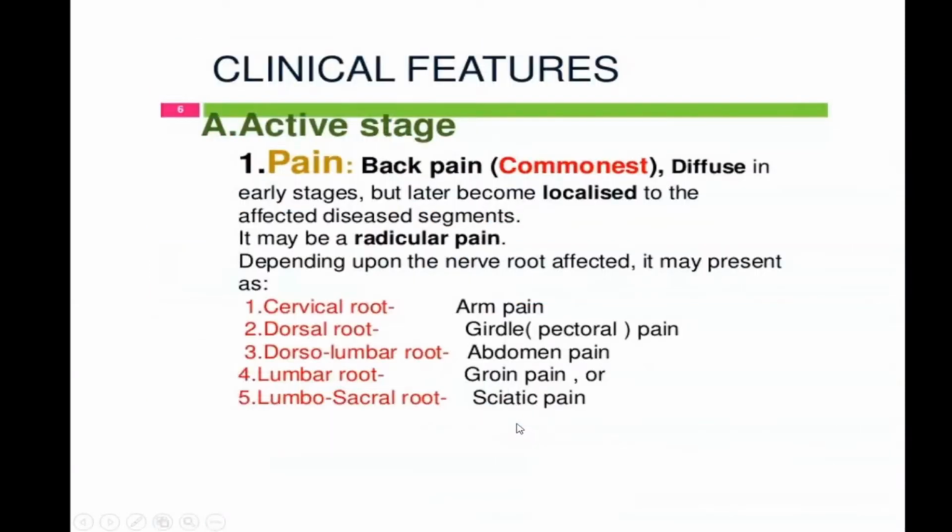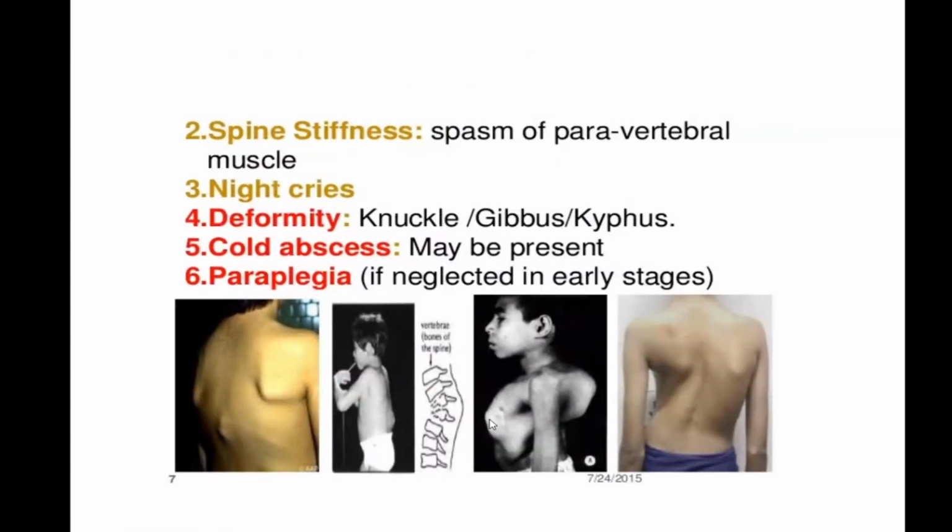Okay. So pain may again differ. In the cervical root, it can be arm pain. In the dorsal spine, it will be somewhere in the girdle or pectoral pain. In the dorsolumbar spine, it will be abdominal pain; they might present as abdominal pain. In the lumbar root, it will be groin pain, or in the lumbosacral spine, it can be sciatic type of symptoms. So it will absolutely depend on the location of the tuberculosis.